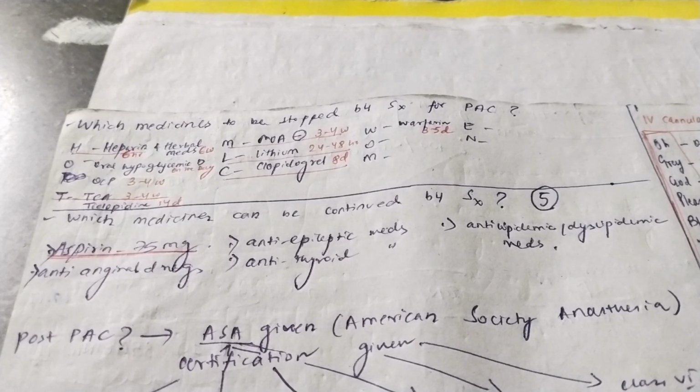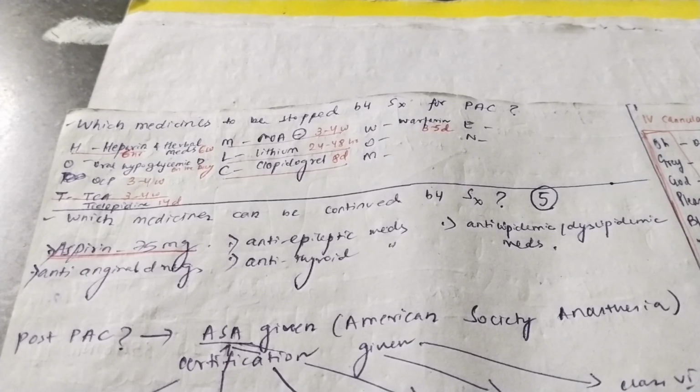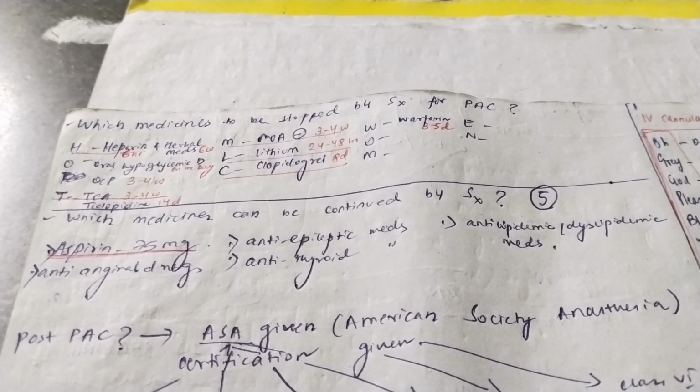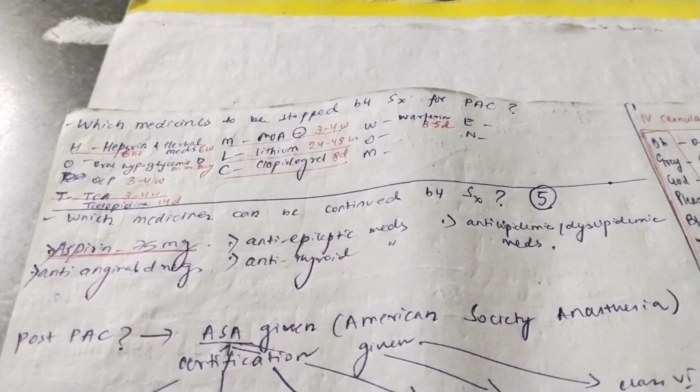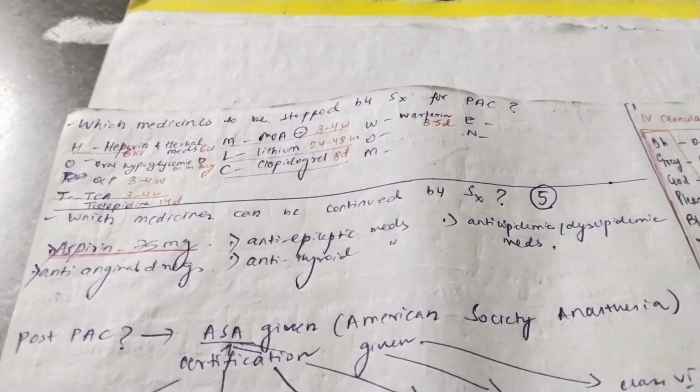For example, in heparin it is 6 hours. That means if you take heparin now at, let's say, 12 o'clock noon, then you can perform your surgery after 6 hours, that is 6 PM onwards from the evening. Okay, I hope I can make it clear to you. Herbal medicines is 6 weeks. That means you have to stop the herbal medicine 6 weeks prior to surgery. Oral hypoglycemic agents, you have to stop on the particular day of surgery.